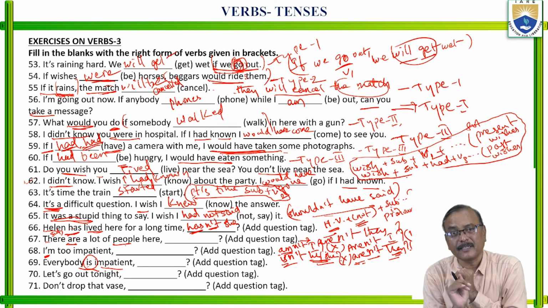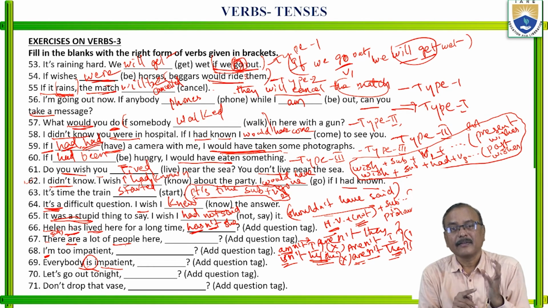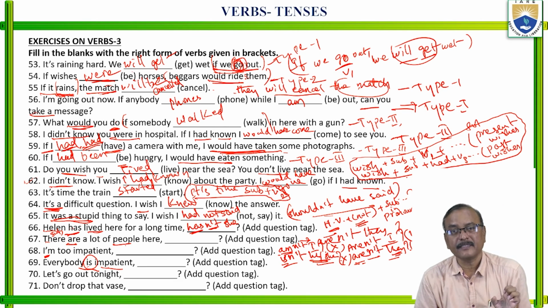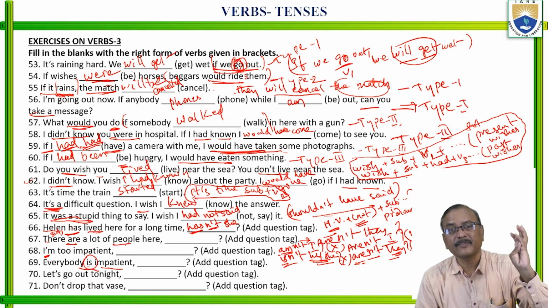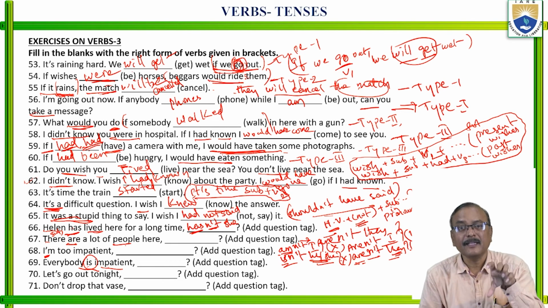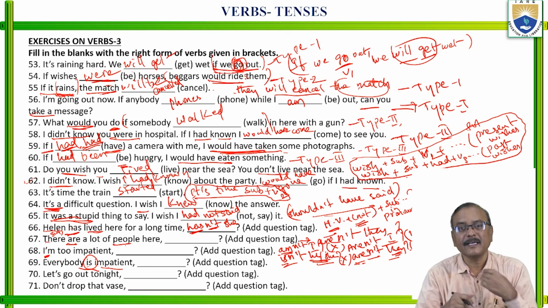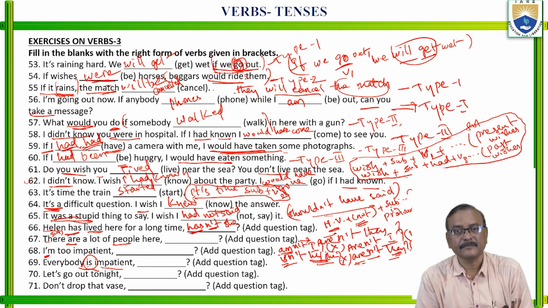Definitely there will be questions on helping verbs. Minimum one question on question tags, one question with the conditional clauses, one question with if, with wishes, or it may be one question with its time. These are very exceptional questions, which need a higher level of understanding.